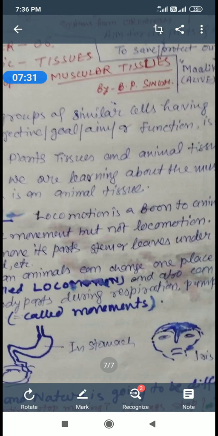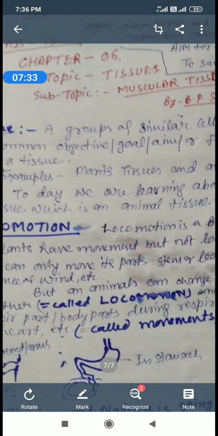So muscular tissue gives movement to the bones, and one of the connective tissues, bone, gives shape to the body, the shape of our body, that is the bony framework called the skeleton.